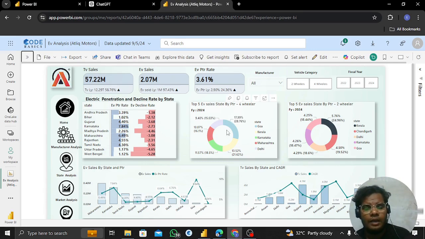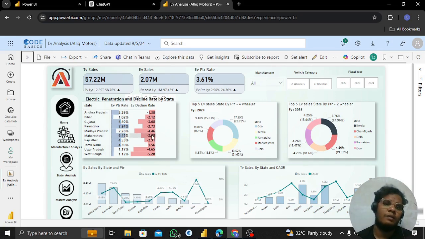Okay, and then the electric penetration rate and decline rate state by state. Here we see Andhra Pradesh and Bihar, some of the states. The penetration rate is higher in Maharashtra, 6.49, and the decline rate is minus 3.08.